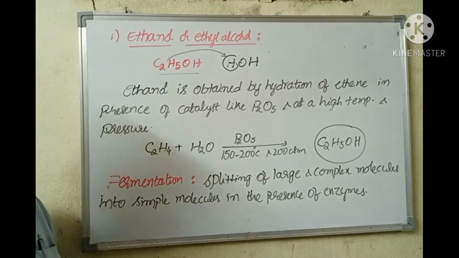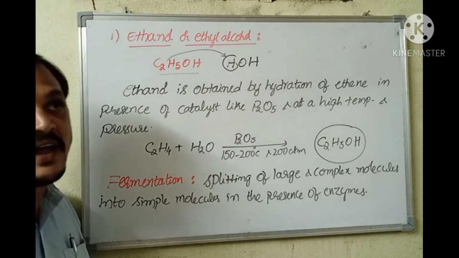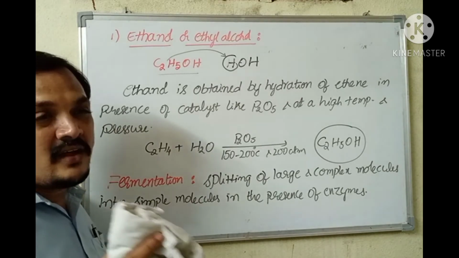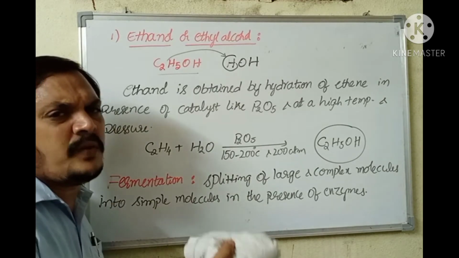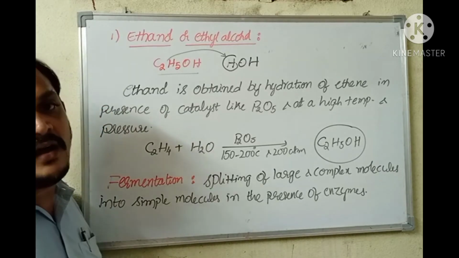Fermentation of grains like barley is used for making this alcohol on a large scale. That's why this alcohol is otherwise referred to as grain alcohol, as it is prepared by fermentation of grains.